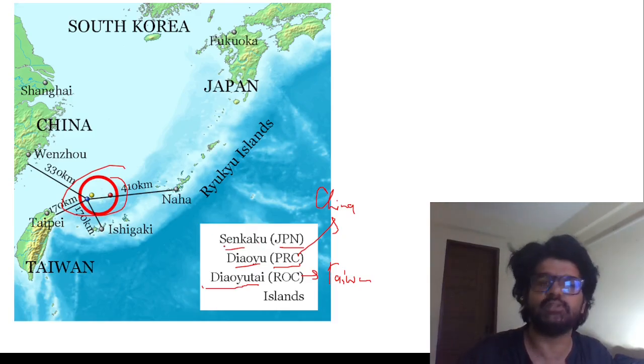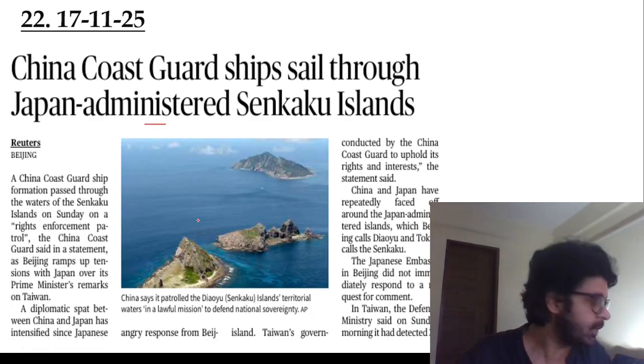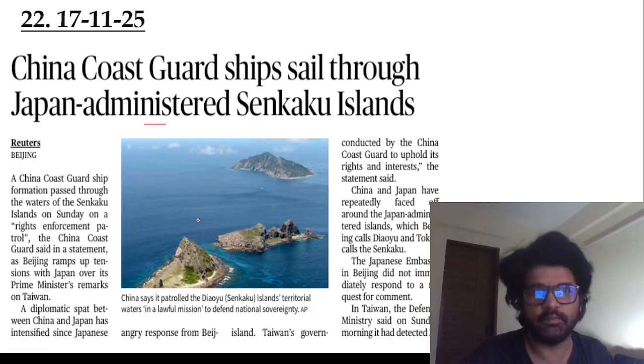Taiwan is saying it is ours. Why has this issue escalated? China has sent some ships in this region because Japan said that if China attacks Taiwan, they will have to look into it. Maybe we'll see what we can do. So China is like, take those words back, otherwise I will kill you or eat you alive.